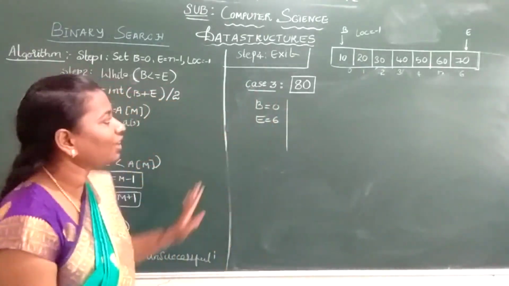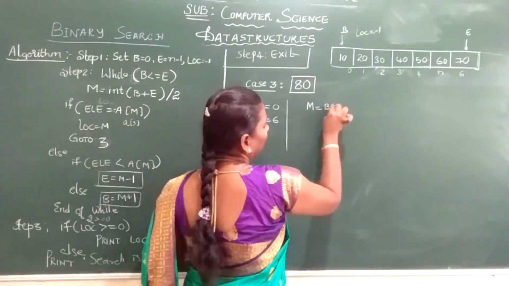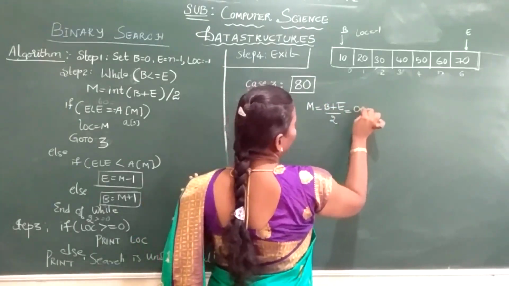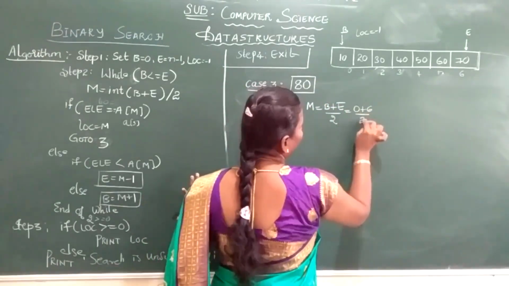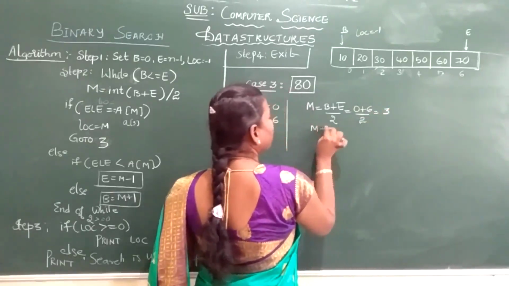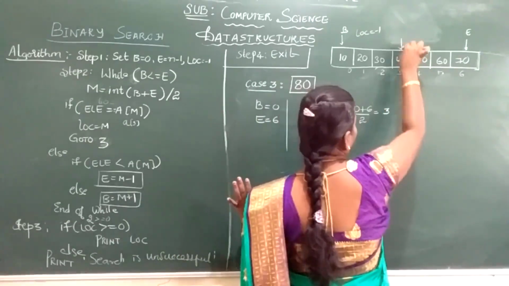Now see, how will I find the mid element? Beginning plus ending divided by 2. So what is my beginning? 0 plus 6 divided by 2. There obviously 6 divided by 2 is nothing but 3. So your mid is 3. Isn't it? So your mid element is 40.